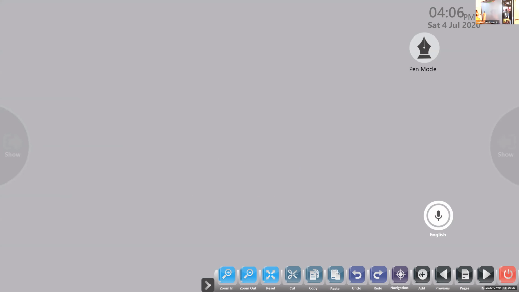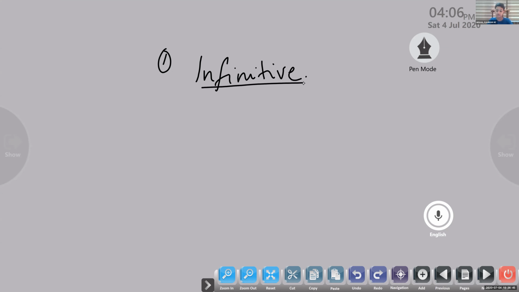Okay, let me start with the infinitive. You have those three sentences with you, underlined and circled, three words. Now, infinitive, the first non-finite form. This infinitive is also a non-finite form.